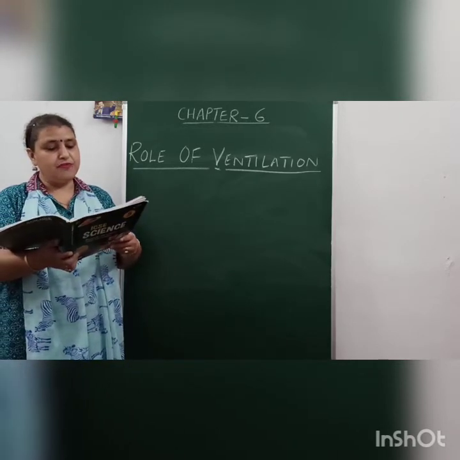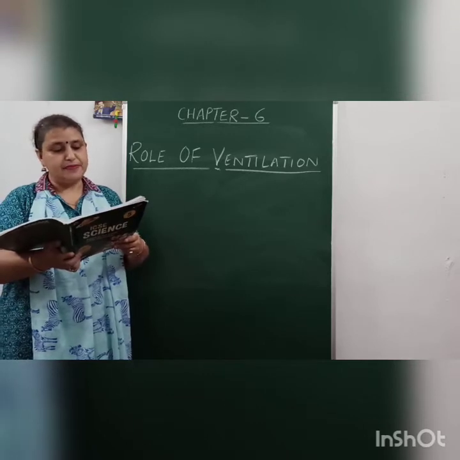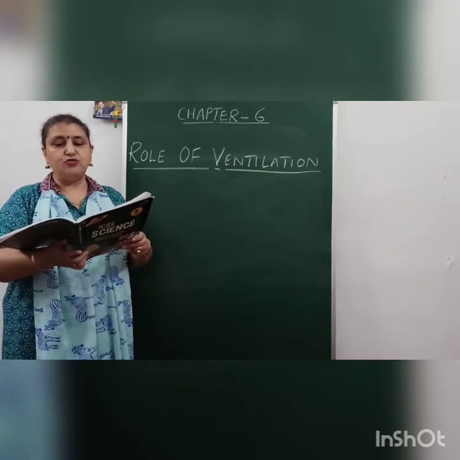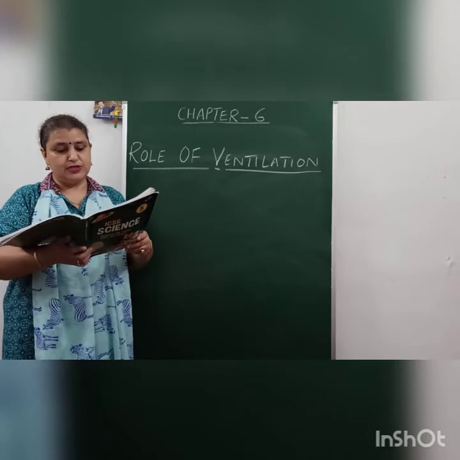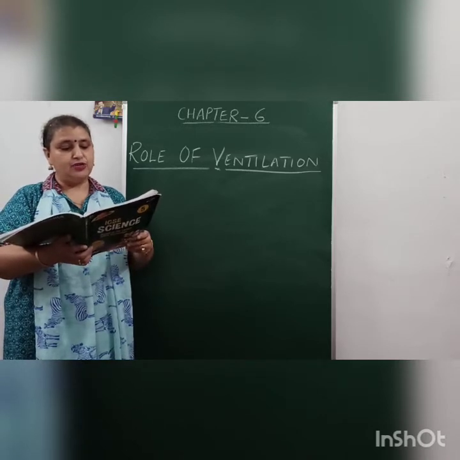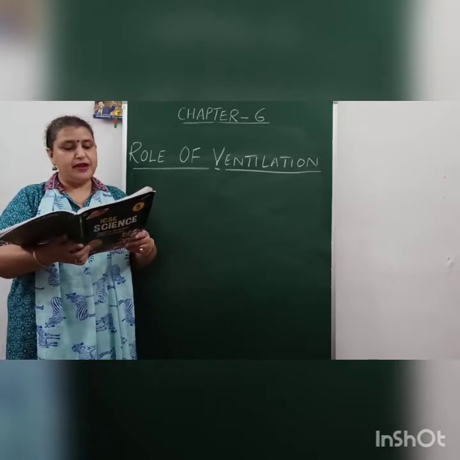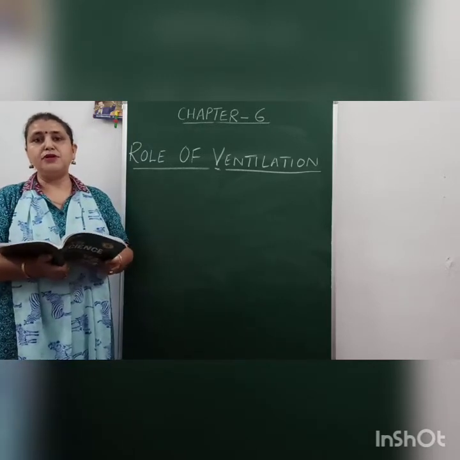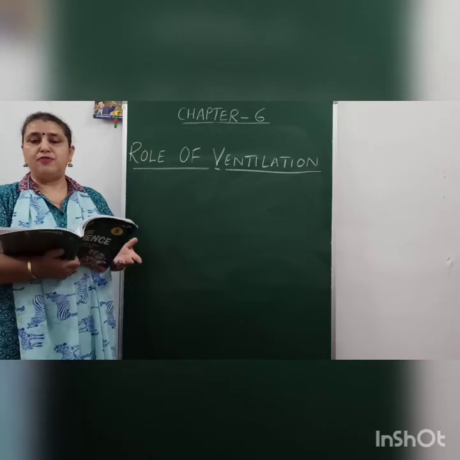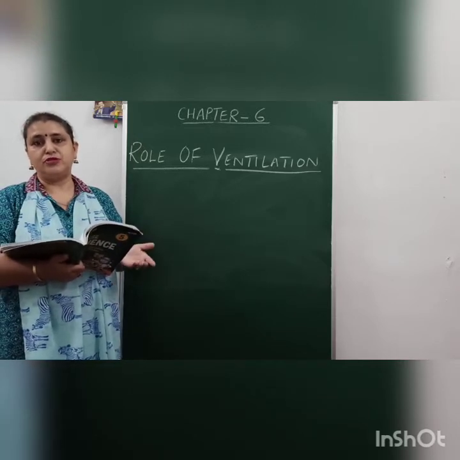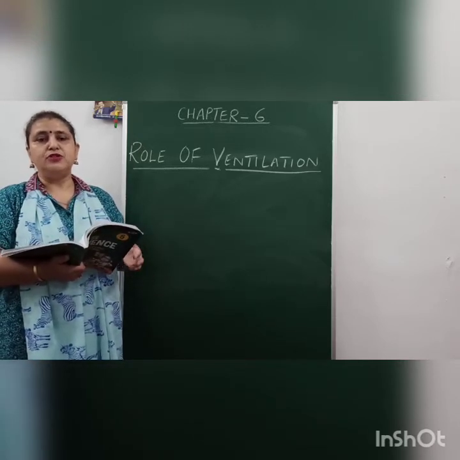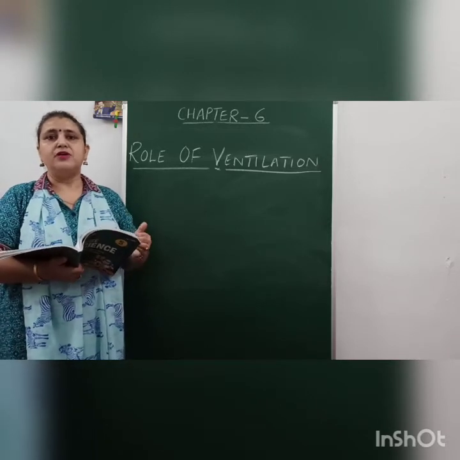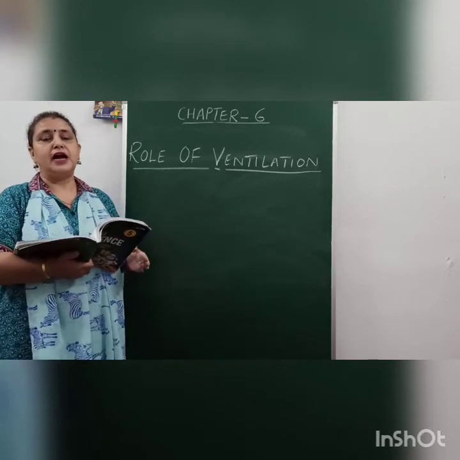We know that the warm air is lighter, so it rises up, and the fresh air enters the room through doors and windows. As the air pressure inside the room increases, the warm air rushes out through the ventilators. So whenever the air is warmer, it goes out from the ventilators which are on the top because the warm air is lighter and it rises up. So it goes out of the house from the ventilators which are made at a higher level.